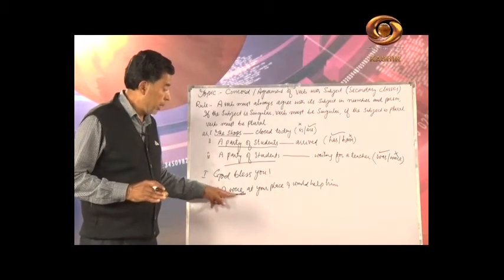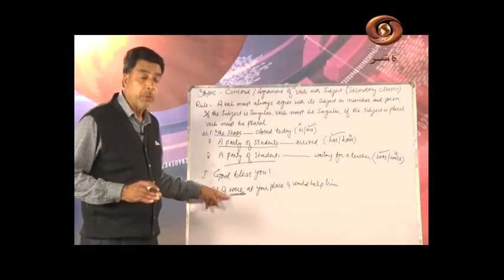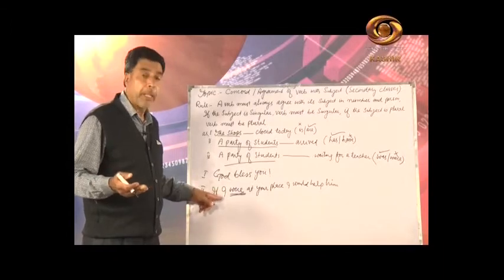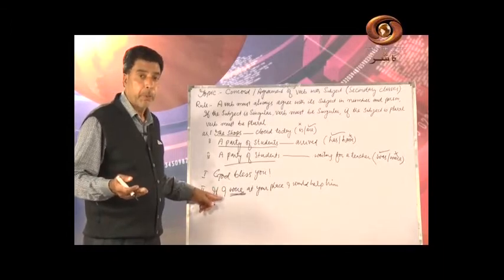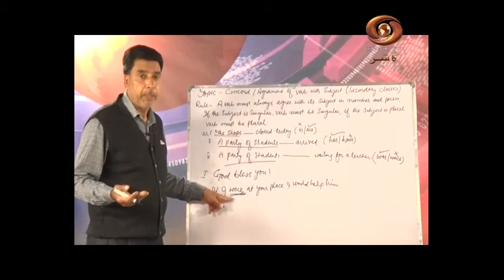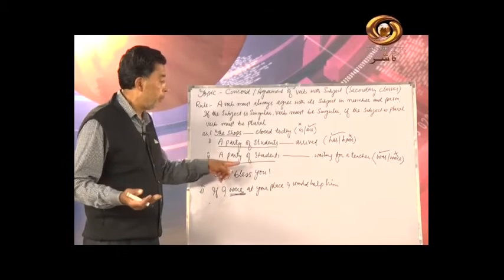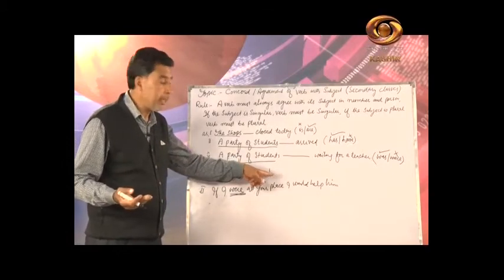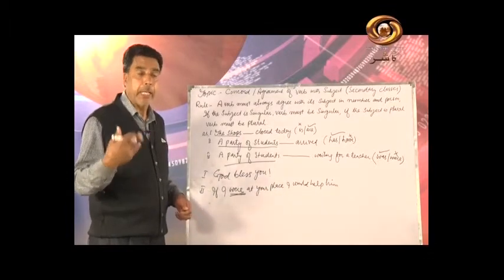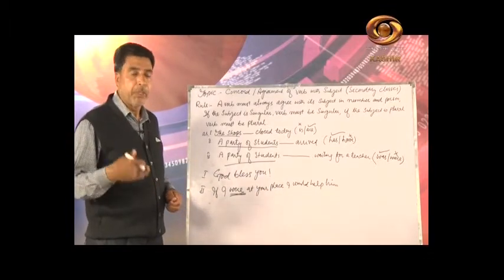But here, if I were you, maybe some of the students may think that here the subject is singular. Definitely the subject is singular, but we cannot write a singular verb here. The verb is plural, because this is an exclamatory sentence and this is a conditional sentence. That's why I say in conditional and exclamatory sentences we do not use singular verbs.